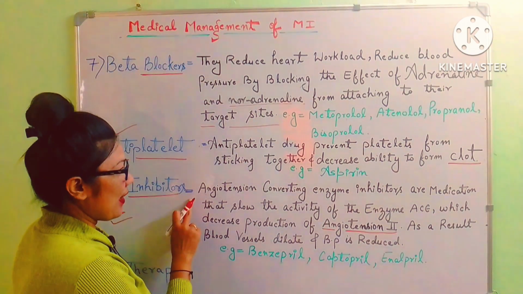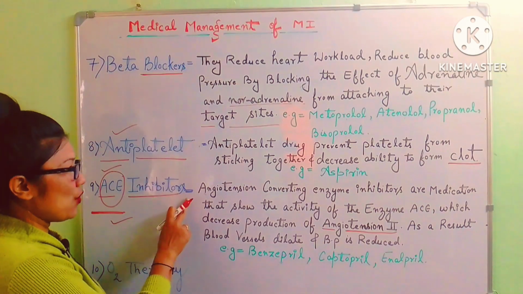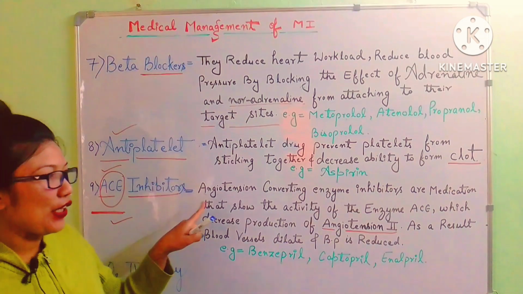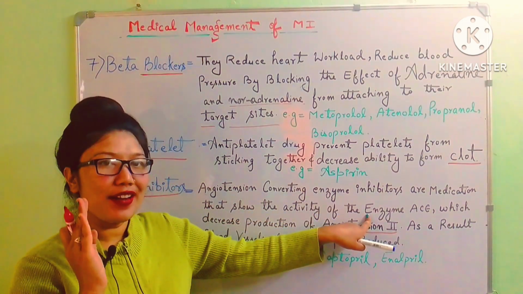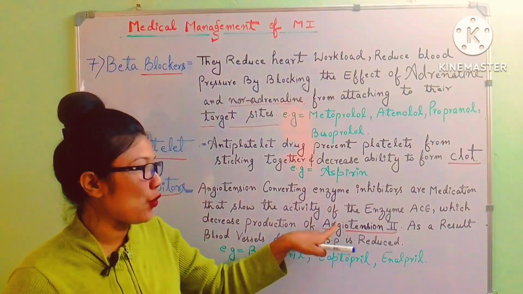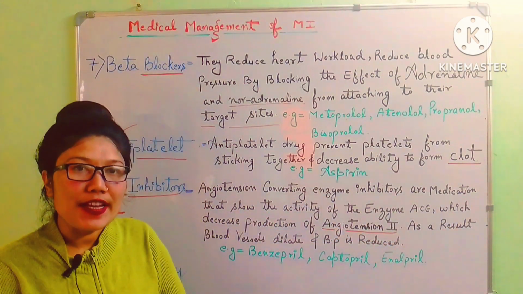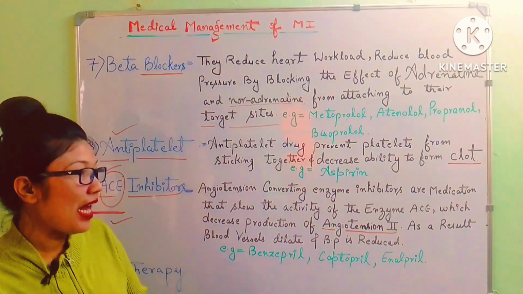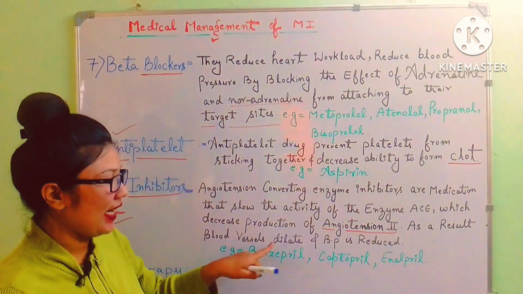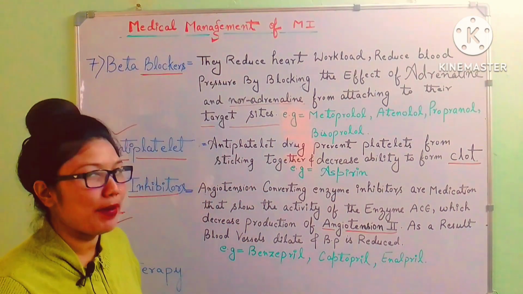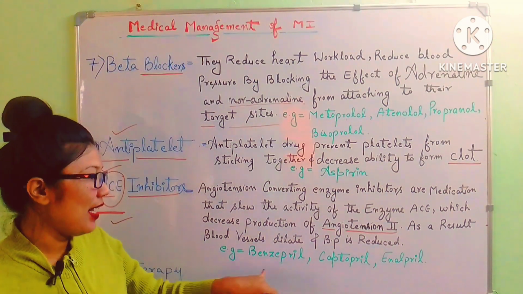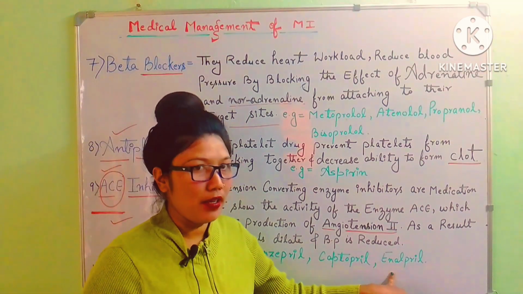The full form of ACE is angiotensin converting enzyme. Inhibitors are medications that slow the activity of the enzyme. So which enzyme are we restricting? That is ACE, which decreases production of angiotensin second, so that angiotensin second does not get released. As a result, blood vessels remain dilated and BP is reduced. The medicines ending with the word pril include benazepril, captopril, enalapril.